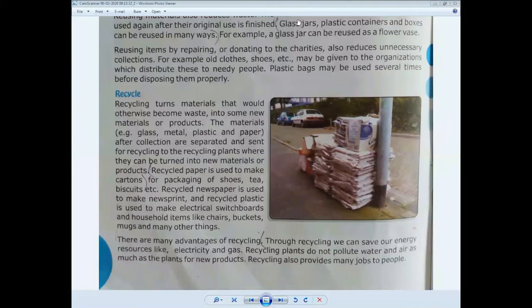Paper can be recycled to make cartons for packaging of shoes, tea, biscuits, etc. Recycled newspaper is used for newsprint, and recycled plastic is used to make electrical switchboards and household items like chairs, buckets, mugs, and many other things.